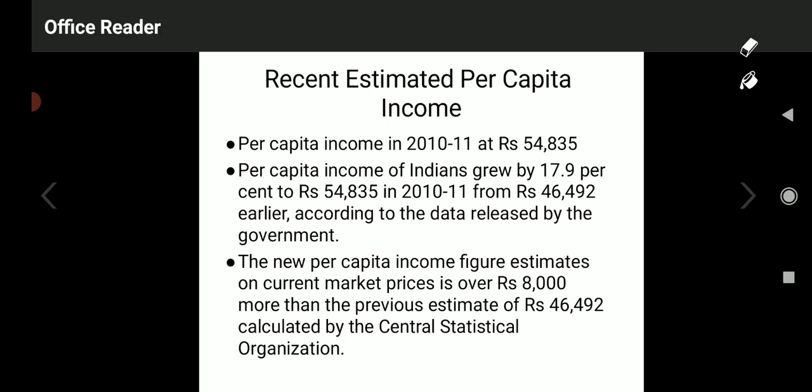The new per capita income figure estimated at current market prices is over 8,000 rupees. It means if we calculate the per capita income with the help of current market prices, it has grown up by 8,000 rupees. Earlier it was 46,492. Now it is 54,835. It indicates that there is a drastic increase in the per capita income after 2010-11.